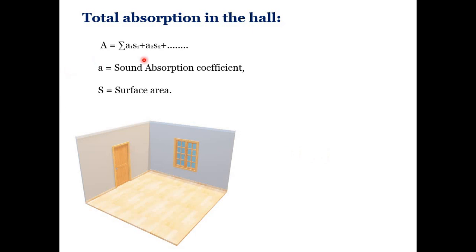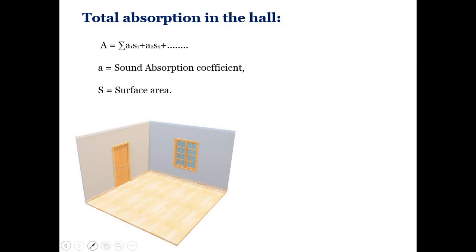Now to get the denominator value, you have to take the total absorption in the hall. So how to take total absorption in the hall? For that, the formula is given. Capital A is the total absorption, that is equal to summation of A1S1, A2S2, A3S3 up to infinity. So whatever objects are there, you have to consider their absorption coefficient and surface area.